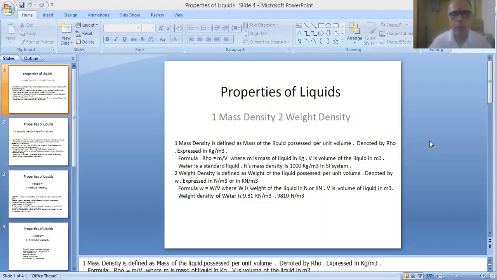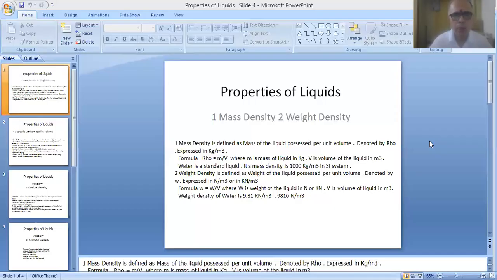Now these fluids are classified into two categories. One is compressible fluid and the other one is incompressible fluid. If you can increase or decrease the volume of a fluid, it is called a compressible fluid.